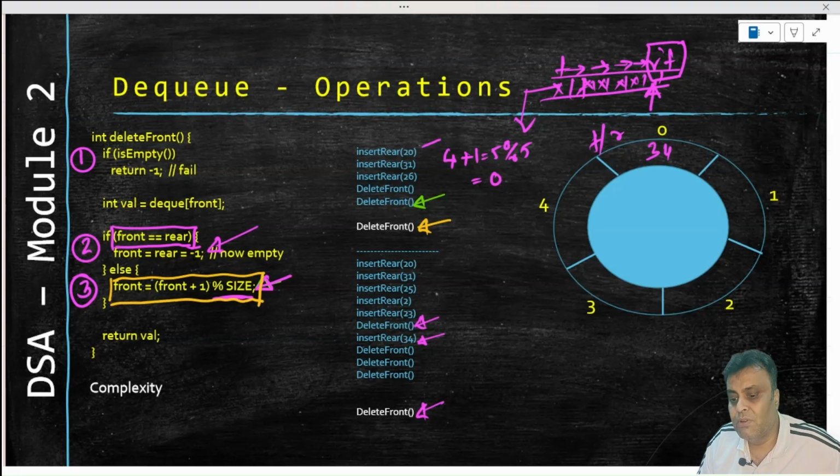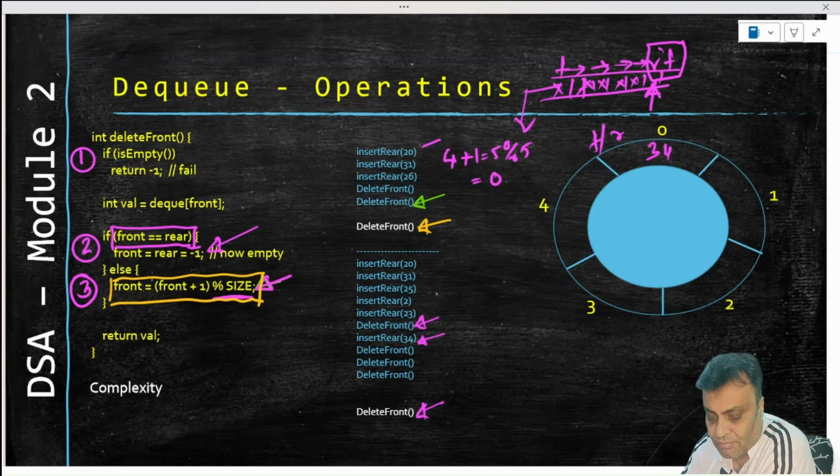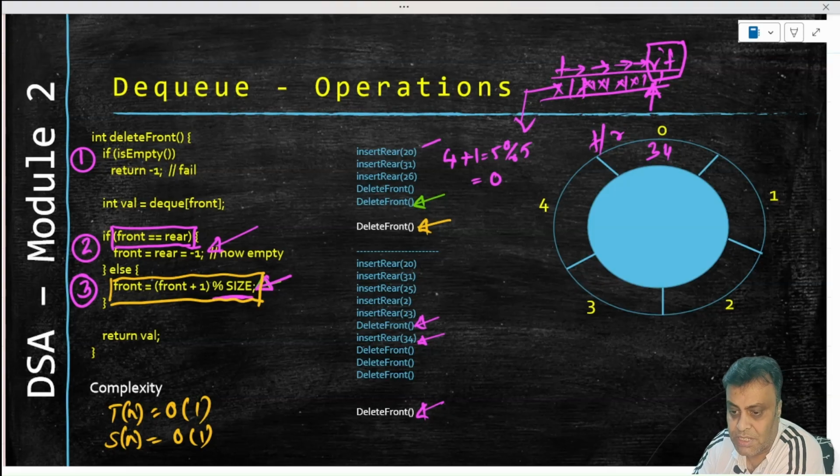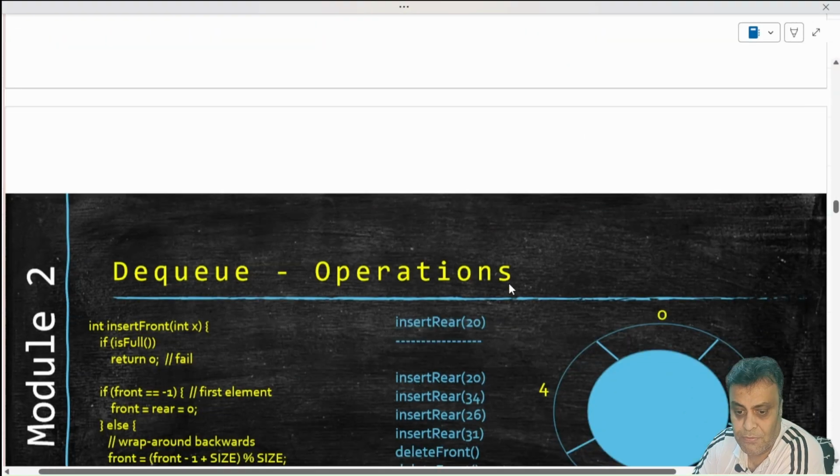I just now gave you an example of how the modulo size syntax of front increasing, crossing the boundaries and hence having to come back to the boundary, will be triggered when we talk about a dequeue in a circular manner. Complexity is simple. The time complexity will be order of 1. The space complexity will always also be order of 1. These are all in place replacements. So that's on the delete front.